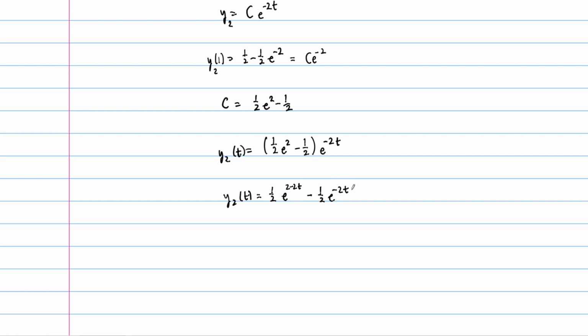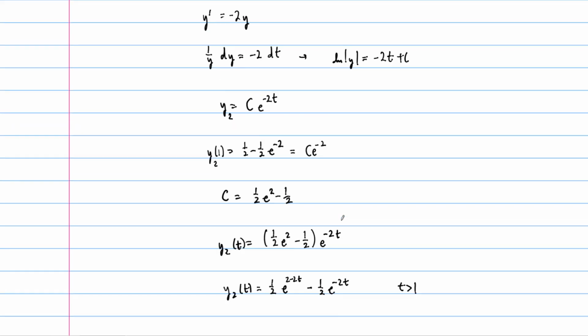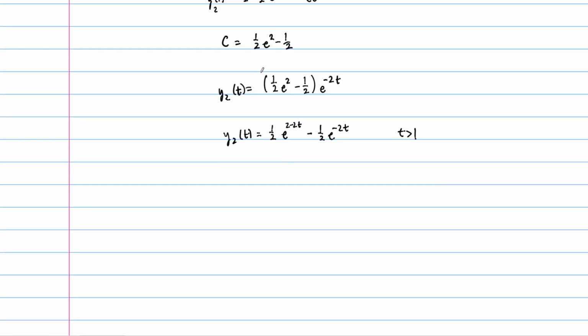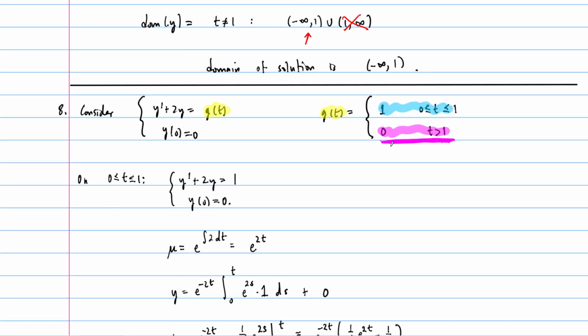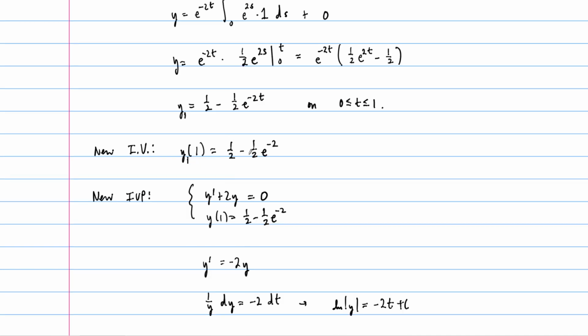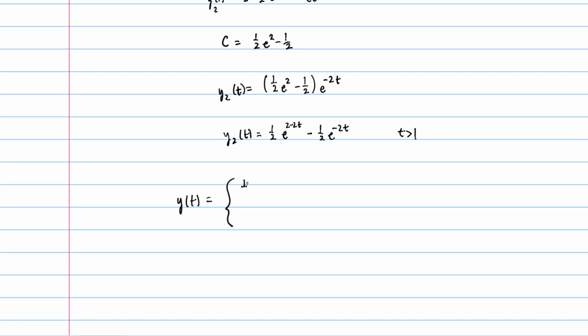Now we need to put all this together, because this is only the solution for t greater than 1. At t equals 1, these two match up. They're the same. And so our particular solution to this equation is a piecewise function. Our right-hand side was a piecewise function, and so we get a piecewise function here. On one hand, it's equal to 1/2 minus 1/2 e to the 2t.